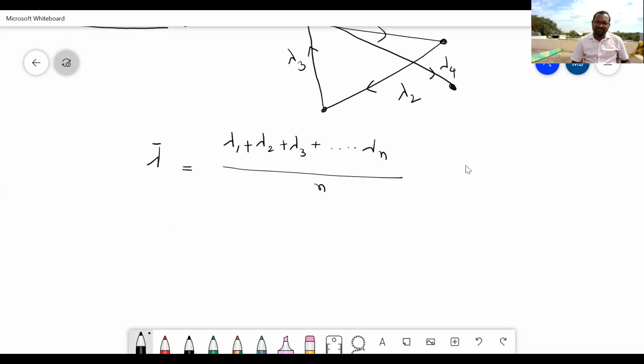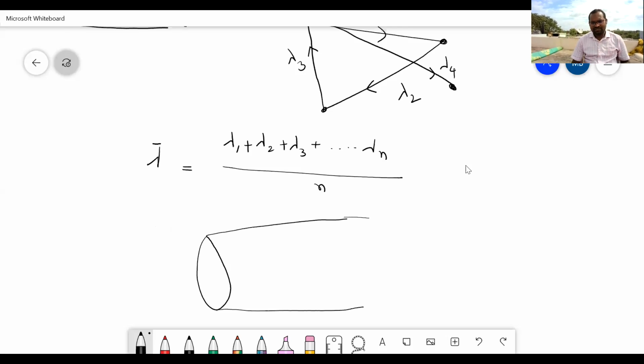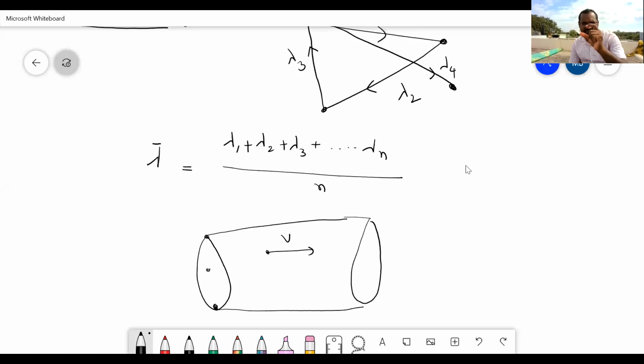Let us suppose here one gas. Let us suppose here gas molecule is there, and these gas molecules are moving continuously. Let us imagine these gas molecules are moving with a velocity v. Now, according to kinetic theory of gases, these gas molecules are supposed to be spherical in shape.